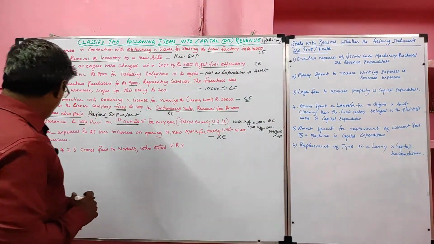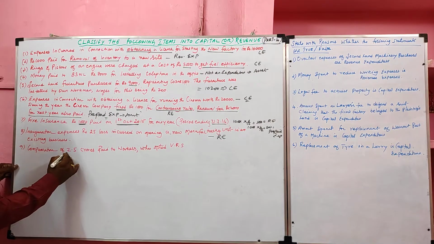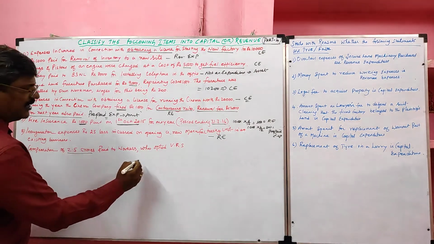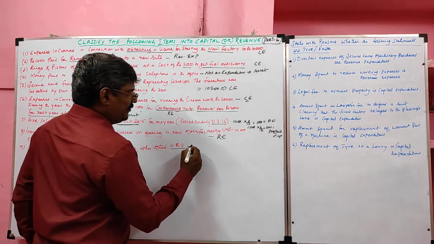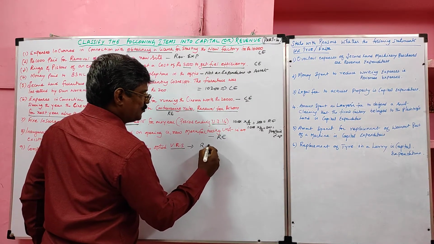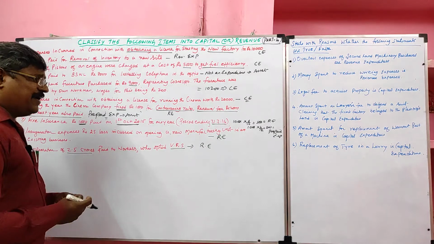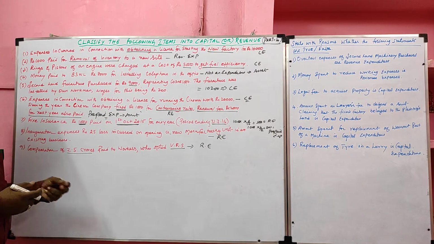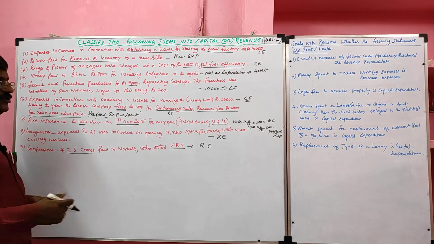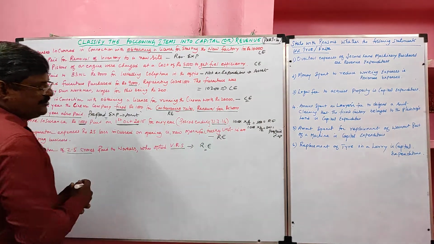Next one. Compensation of 2.5 crore paid to workers who opted for VRS, voluntary retirement scheme. So we can consider it as a revenue expense. Why? We are paying compensation to the retiring workers which will not increase our profit earning capacity, so we can treat it as a revenue expense.